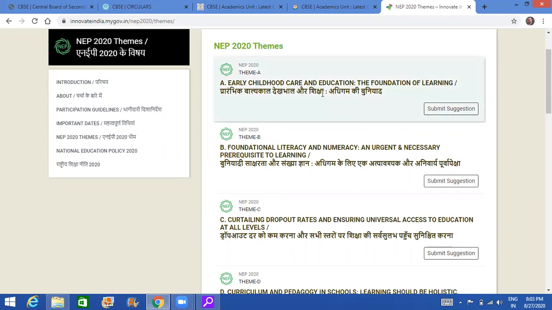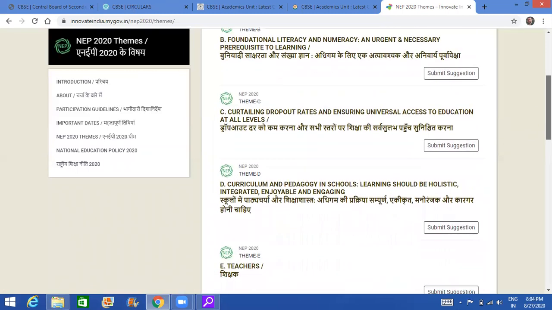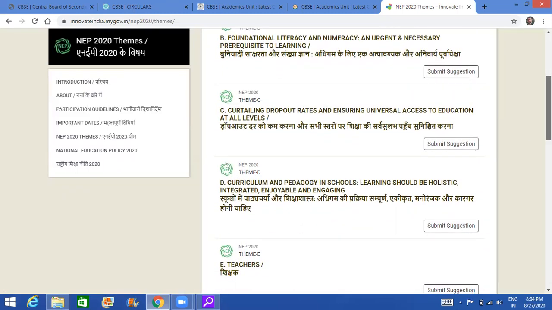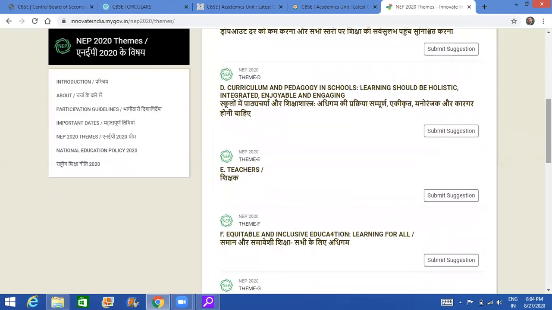So theme A is about early childhood education. So if you are an expert in dealing with primary kids, you have experience teaching classes from nursery, KG up to 5, then this is the area where you can contribute. You can also contribute to foundational literacy and numeracy, and then we have curtailing dropout rates and ensuring universal access to education at all levels, curriculum, and how the learning should be integrated, enjoyable and holistic.